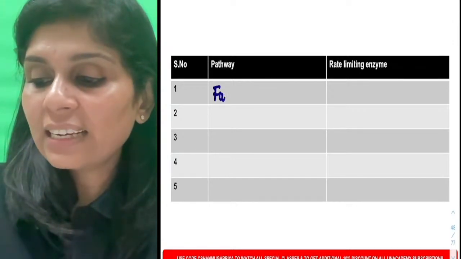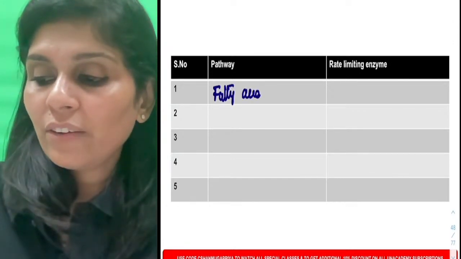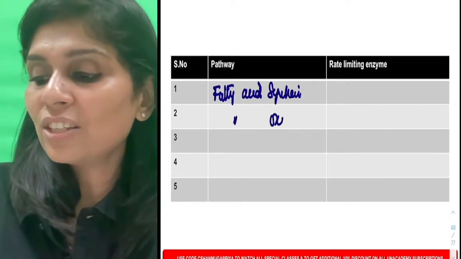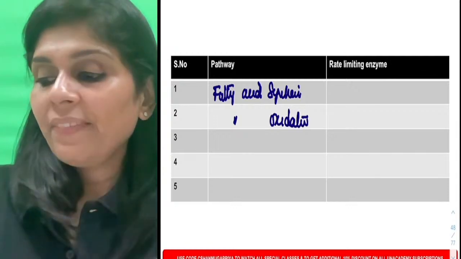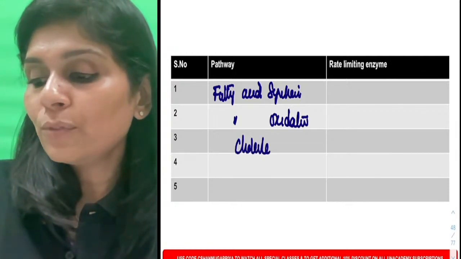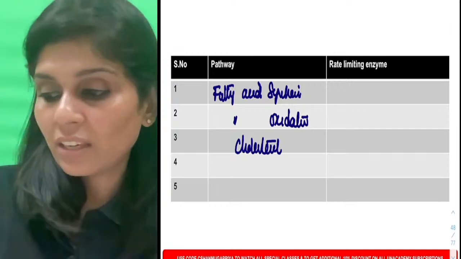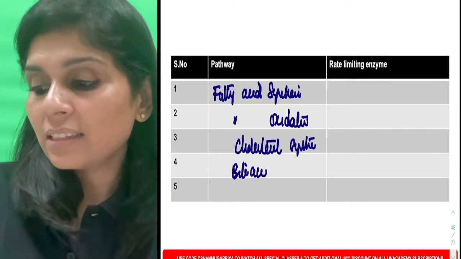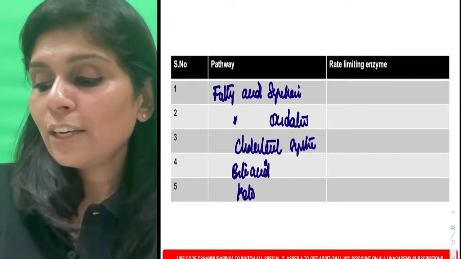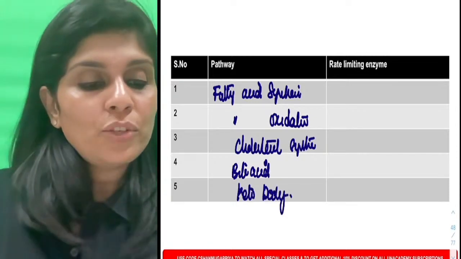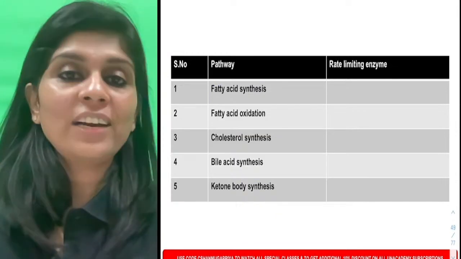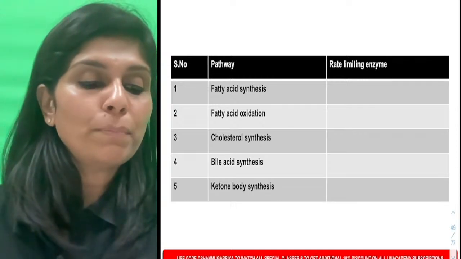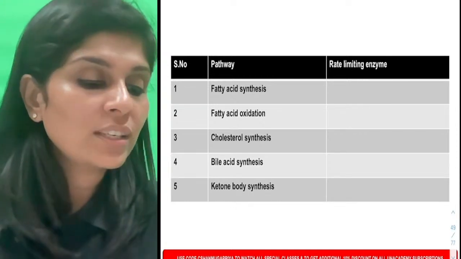First it is fatty acid synthesis. Very good. And then we have fatty acid oxidation. And then we have cholesterol synthesis, which is frequently asked in FMGE. And then we have bile acid synthesis. Finally, it is ketone body synthesis. So what are the pathways that you should know about? Fatty acid synthesis, fatty acid oxidation, cholesterol synthesis, bile acid synthesis and ketone body synthesis.